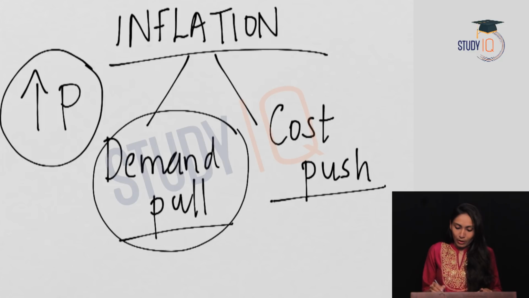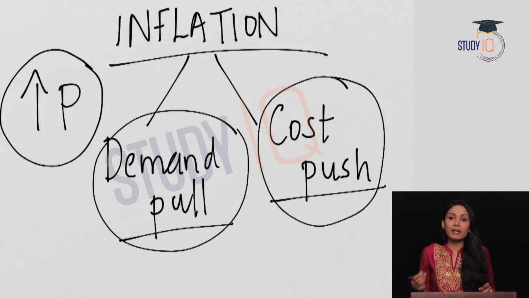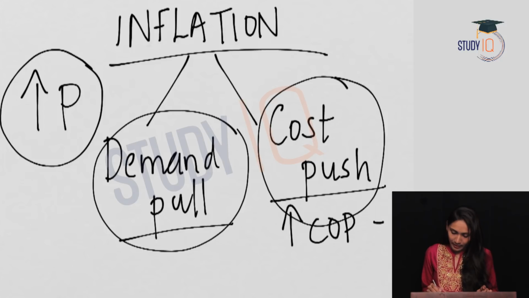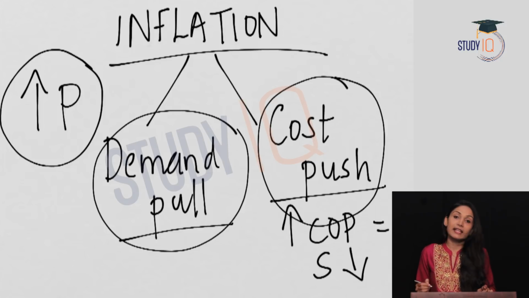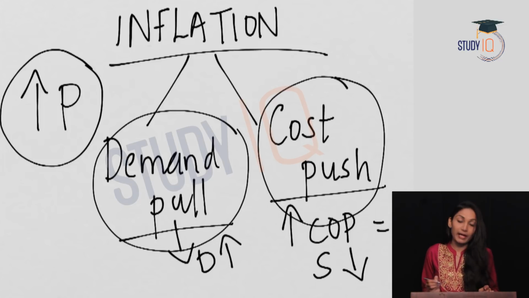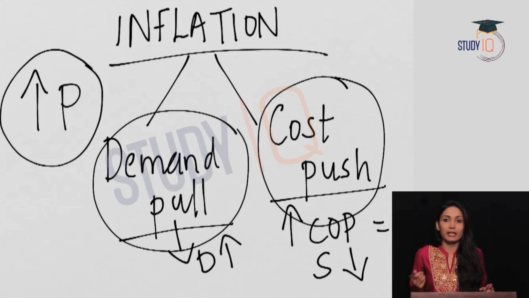And when it comes to cost push inflation, it means that the cost of production in the economy has increased, and due to an increase in the cost of production in the economy, supply has decreased, and this has resulted in increase in the prices in the economy. That is cost push inflation. So demand pull means increase in the aggregate demand in the economy, and cost push inflation means increase in the cost of production in the economy. Now let us see each inflation type one by one. First one, demand pull inflation.